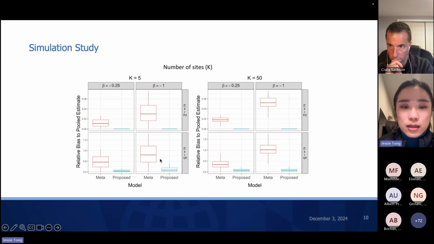So you can see here, compared with our proposed ODEP method, the meta-analysis method is not able to estimate the coefficient very well in terms of smaller prevalence for the rare disease.